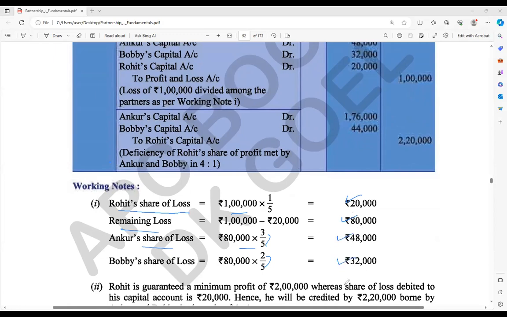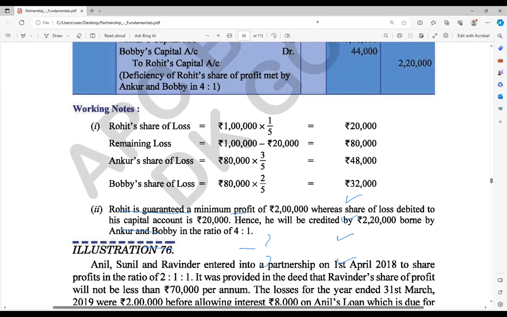Is that okay up to this? Yes, sir. But the condition is that Rohit has a guarantee of rupees 2 lakh. Rohit is guaranteed a minimum profit of rupees 2 lakh, whereas his share of loss debited to the capital is 20,000. Hence, 2,20,000 will be credited, borne by Ankur and Bobby in the ratio of 4:1.